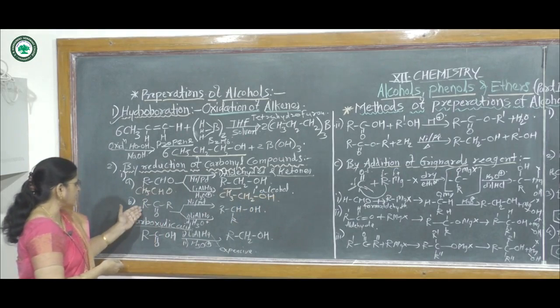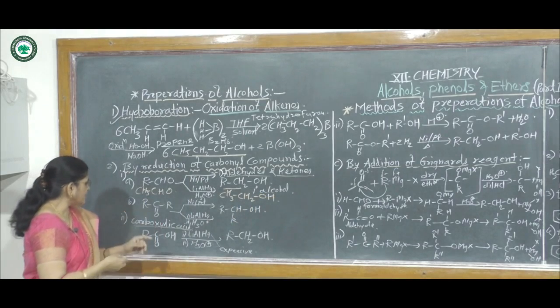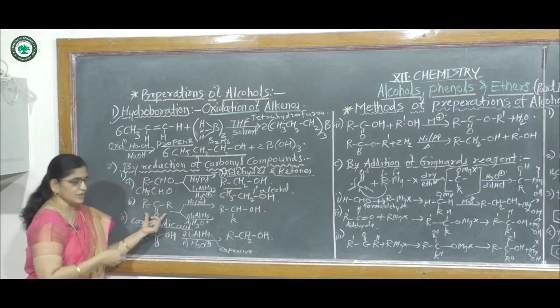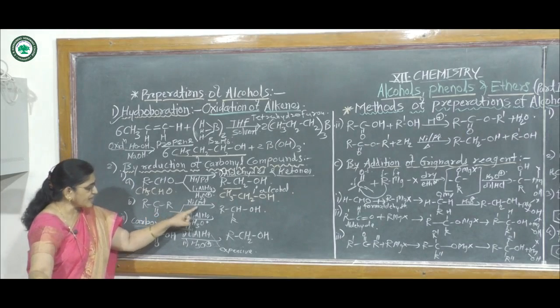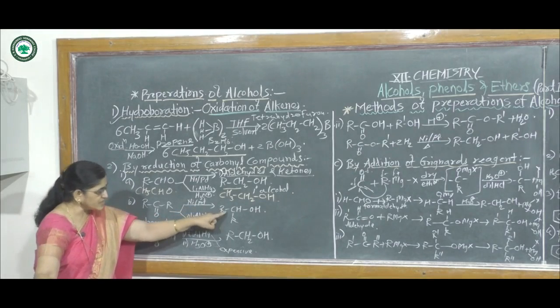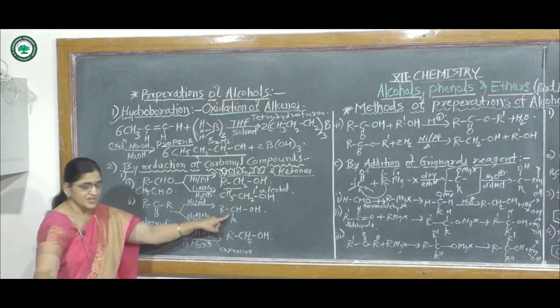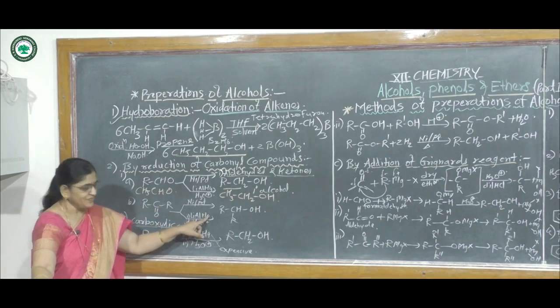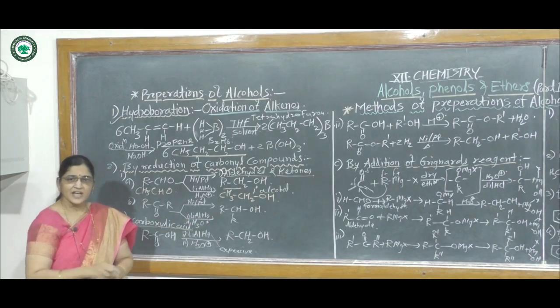Then the second reaction, by reduction of ketone. If this ketone reacts with nickel or palladium, it gives a secondary alcohol. Also with lithium aluminium hydride, it gives a secondary alcohol.